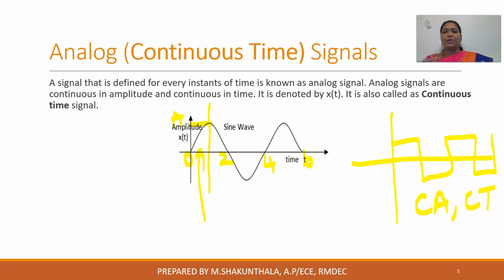Okay, for example, t may take values like 0, 1, 2, 3. Also t may take 0, 0.1, 0.2, 0.3, 0.01, like that. It can take an infinite set of values. Similarly amplitude may be 0.5, it may be 2, it may be 3, it may be 1000, it may be 0.001. So all sets of values from minus infinity to infinity, the amplitude as well as time can take. Such a type of signal is nothing but your continuous time signal.